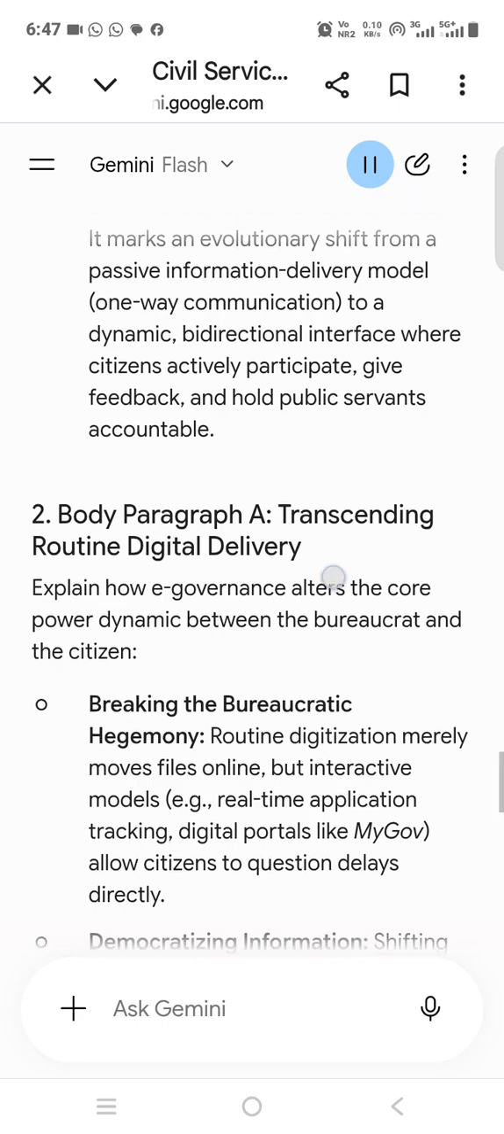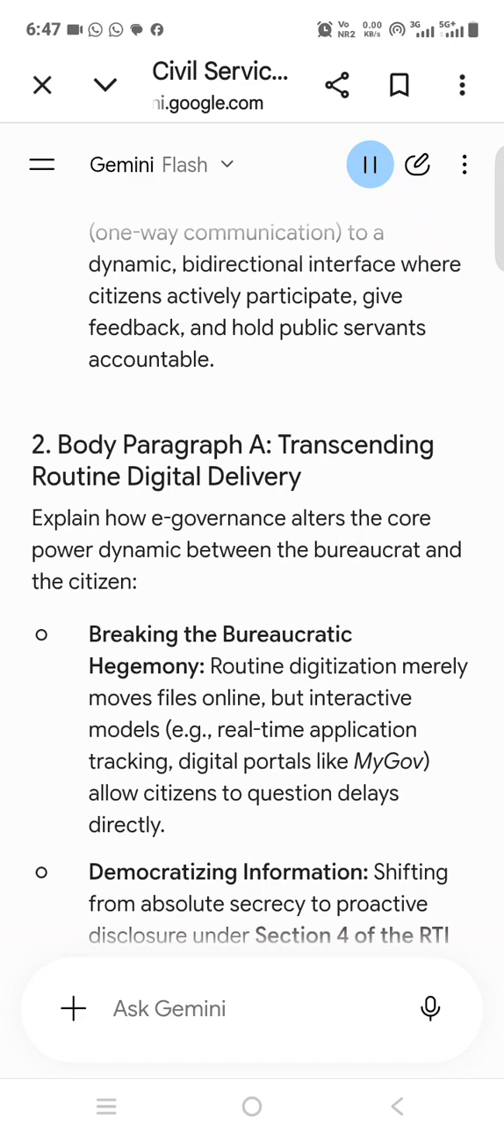Financial integrity: public financial management systems, PFMS, linked with direct benefit transfer, DBT, eliminate middlemen and prevent leakages in welfare delivery. Co-creation of policy: crowdsourcing public opinions on draft legislations or urban planning projects ensures civil servants design policies aligned with real public needs rather than theoretical models.